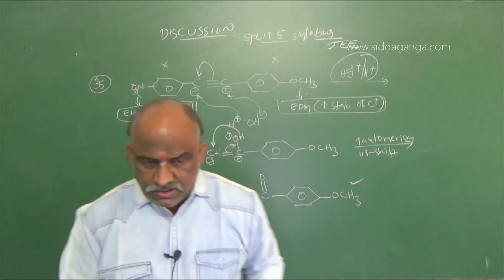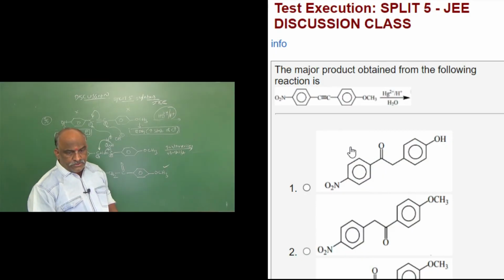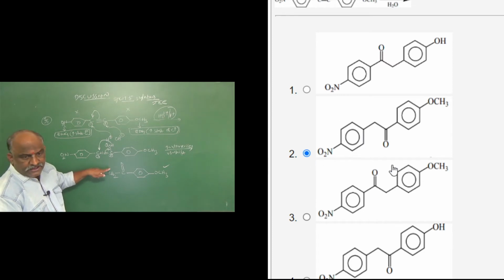Option 1 is wrong. According to that, you will go with option 2, the right answer. See this one, my dear students: NO2 group, CH2 followed by C double bond O, and followed by benzene ring with OCH3. The next option also has a benzene ring with an immediate CO given, but the immediate CO is not there. So this is the right answer for this question.